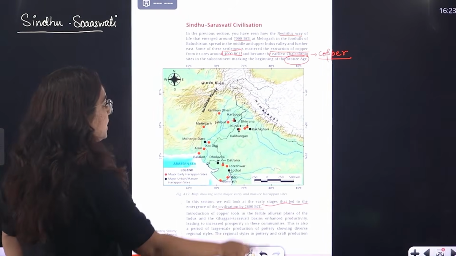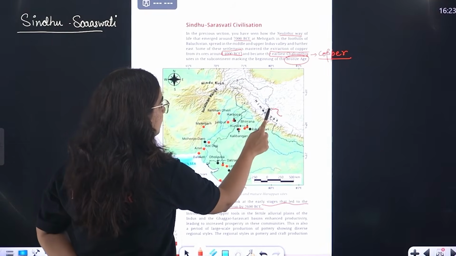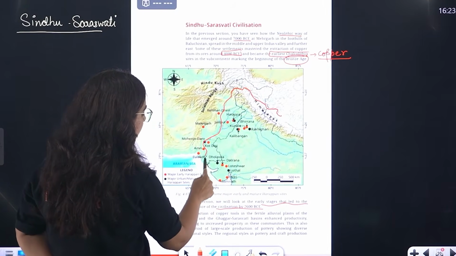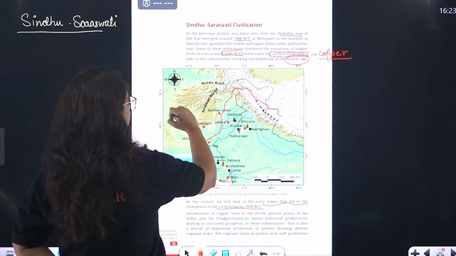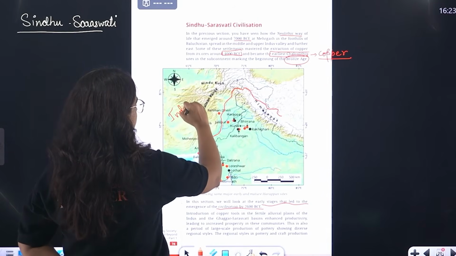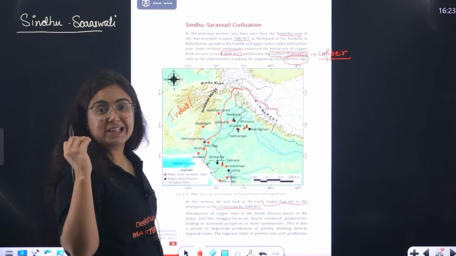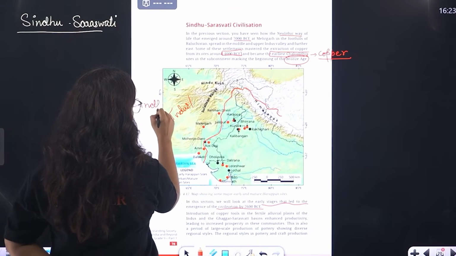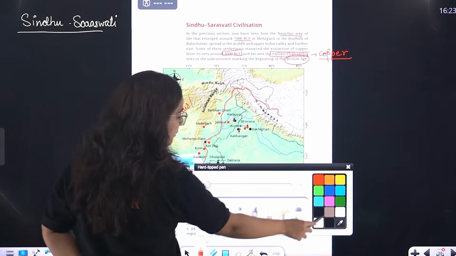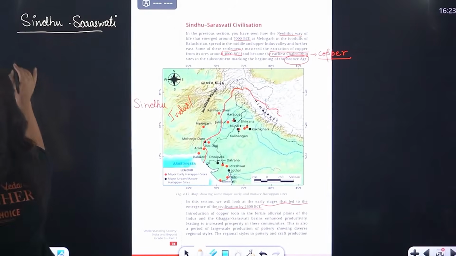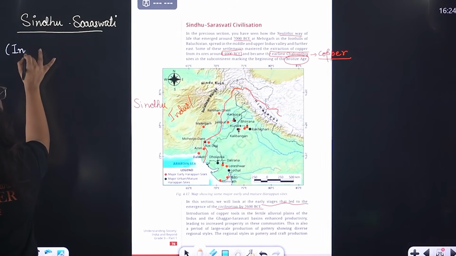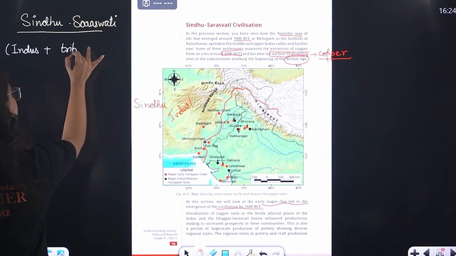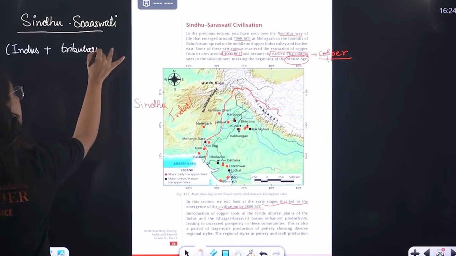Beta, because here a river starts. This is the way of that river. This river right now, we call it Indus. According to the ancient texts of India, it is known as the Sindhu river. It is known as what, beta? Sindhu river. Okay? So, what is this river? Basically, the Indus river plus its tributaries. What are those tributaries?